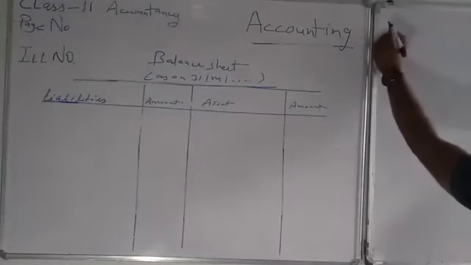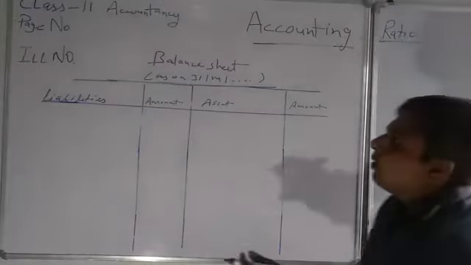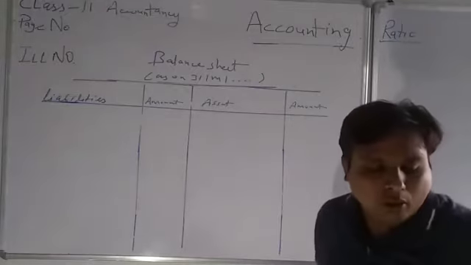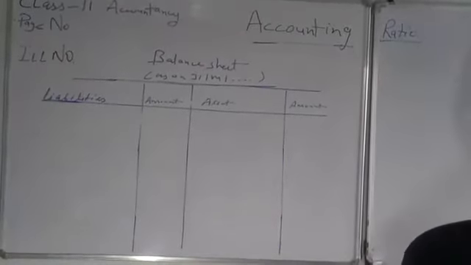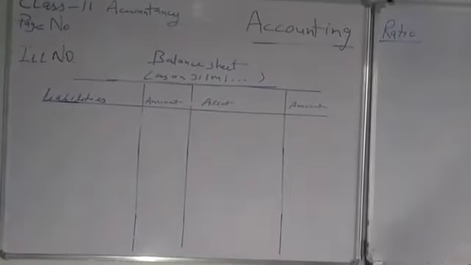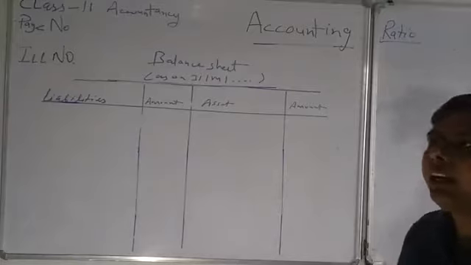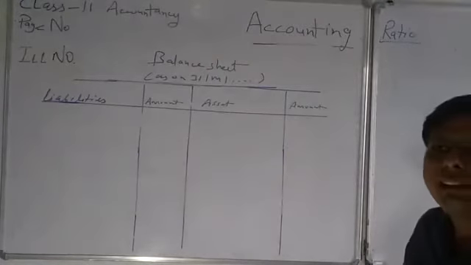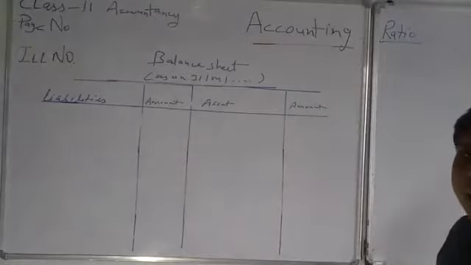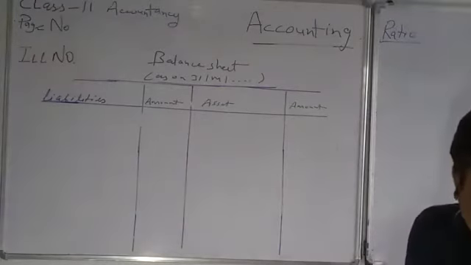Here I will write accounting ratio. Before going to our next ratio, total asset to debt ratio, that is our new ratio, we will cover the balance sheet. Let's recap our balance sheet. It is very important to recap the balance sheet and know all its particular items.